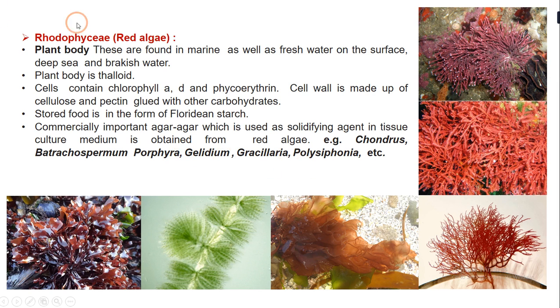The examples of Rhodophyceae members, or the red algae, are Chondrus, Batrachospermum, then Porphyra, Gelidium, Gracilaria, and then Polysiphonia. These are the examples of red algae.